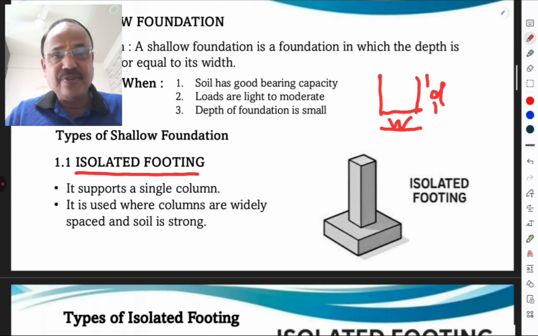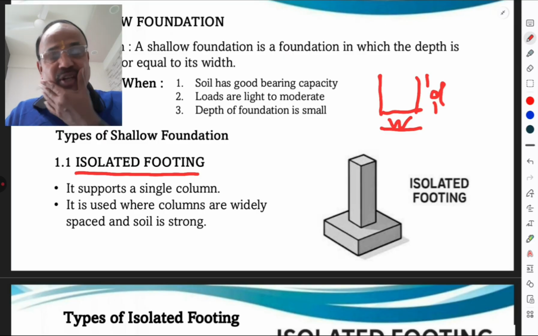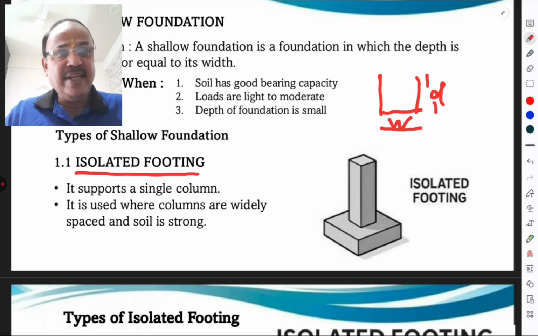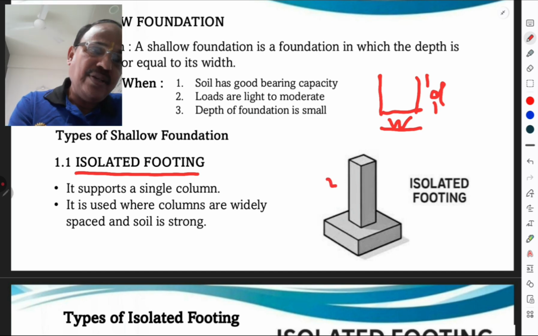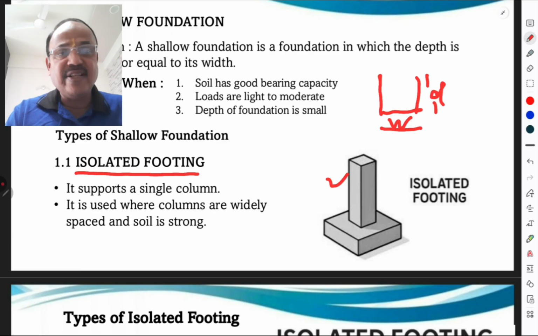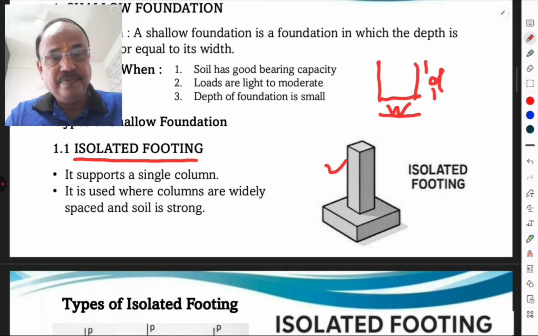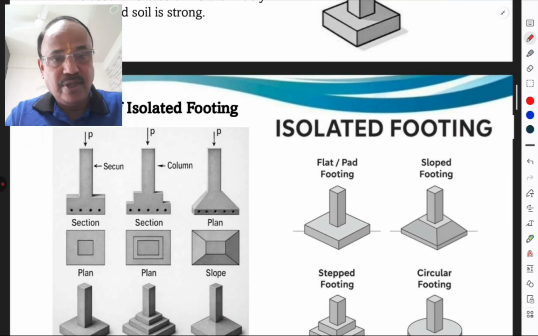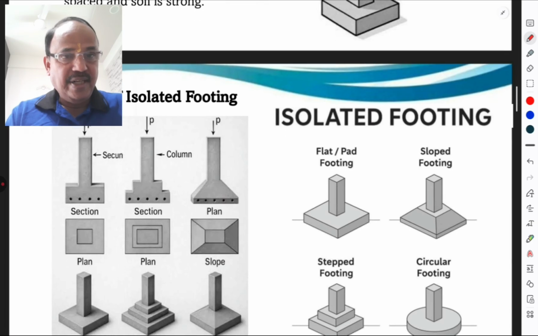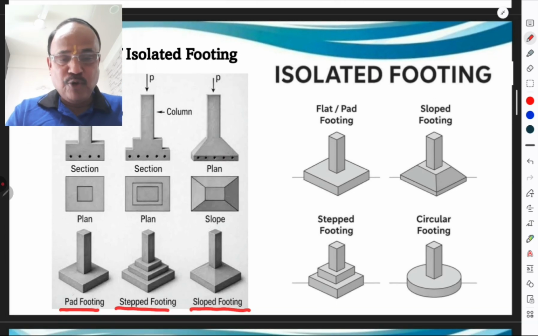Then types of shallow foundations. All types of shallow foundations are used for residential building constructions as well as constructions where the load is less. It supports a single column. It is used where columns are widely spaced and soil is strong. This type is a common type of footing which is called isolated. Why is it called isolated? Because each column is apart from the other column. Then types of isolated footings. It is very important. Pad footing.